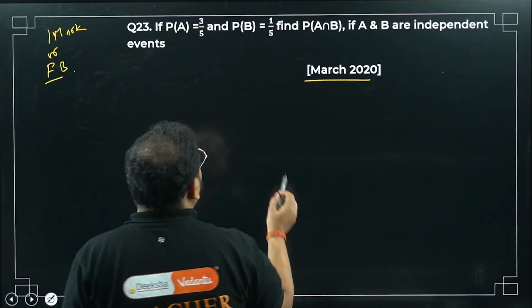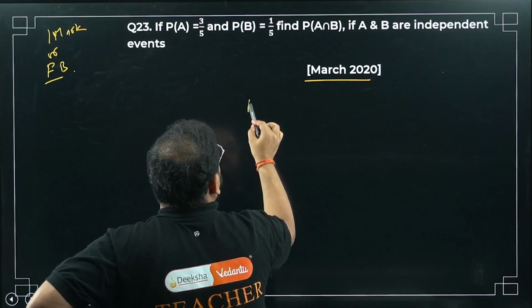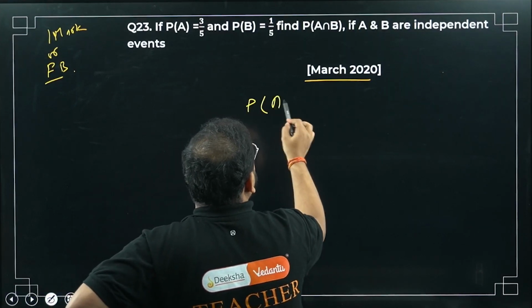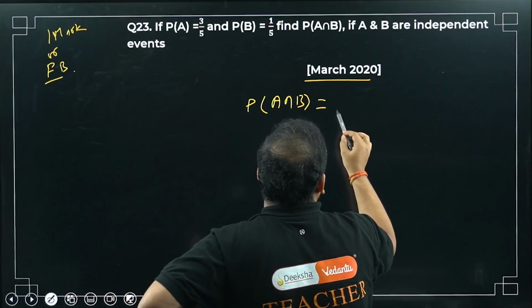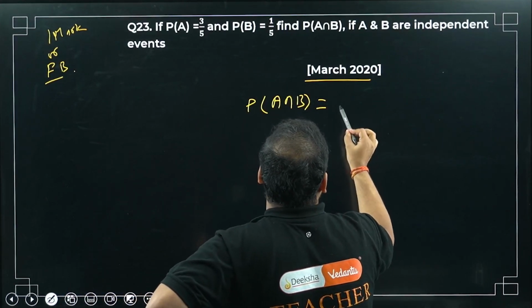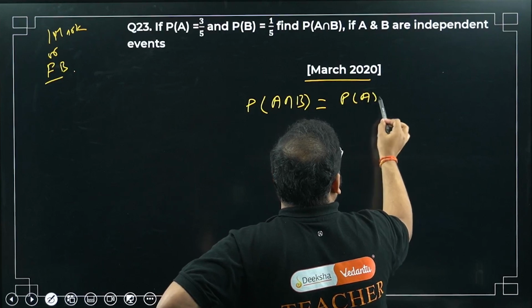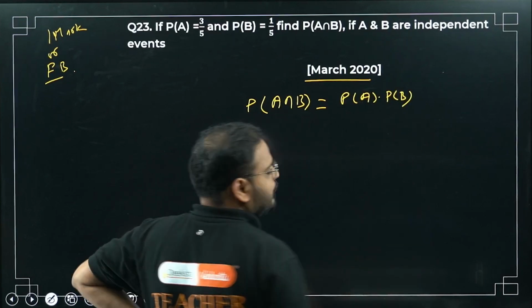PA, PB are independent events. When will there be independent events? They're asking for the condition when they are independent events. P(A intersection B) equals what? PA and PB, the condition for independent events.